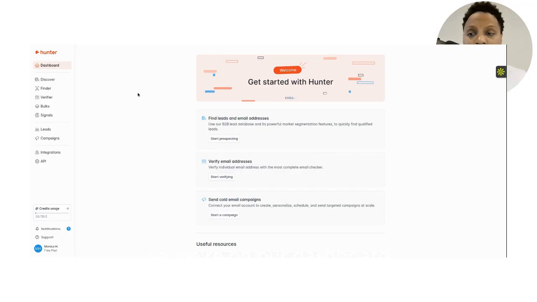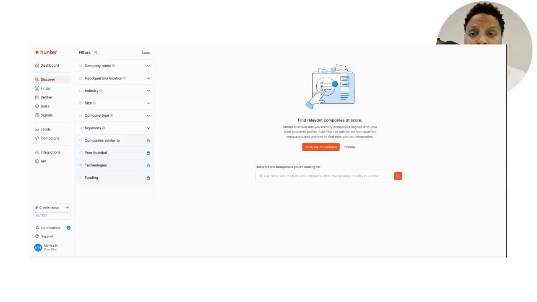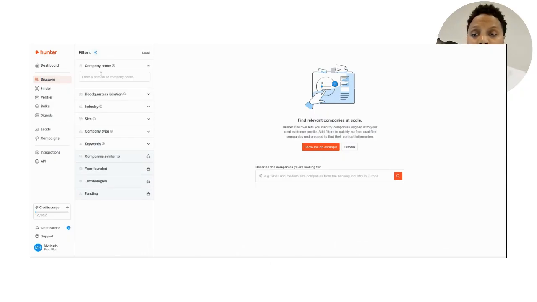All right. So we're on our dashboard. What we're going to do first is go to Discover. Once we go to Discover, we're going to go ahead and go to the company name. The company name that we're interested in today is called VHO. And as you can see, all these different types of VHOs are going to pop up. Make sure you choose the right one. In this case, it's shipvho.com.